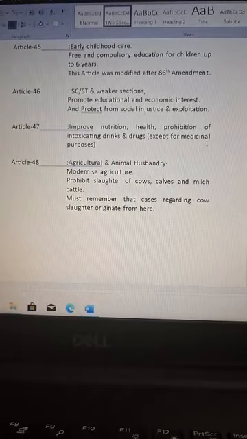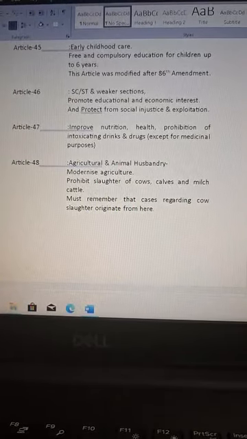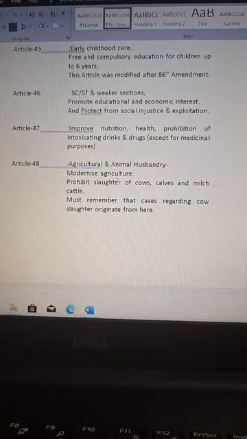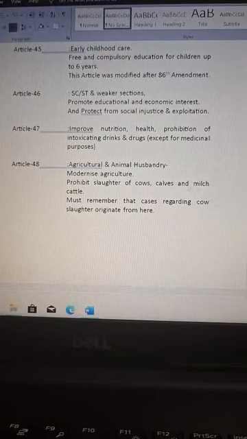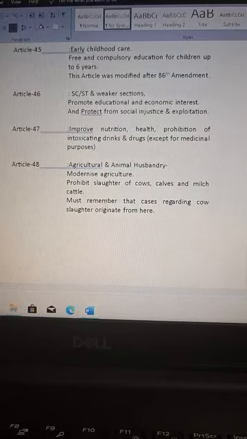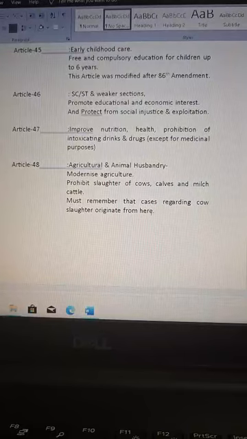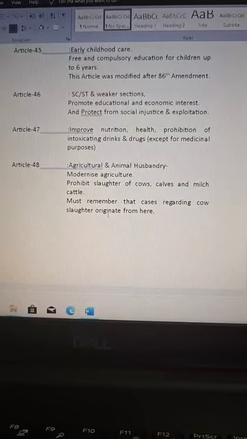Article 48: agriculture and animal husbandry. Modernize agriculture, and prohibit slaughter of cows, calves and milch cattle. Must remember that cases regarding cow slaughter originate from here.